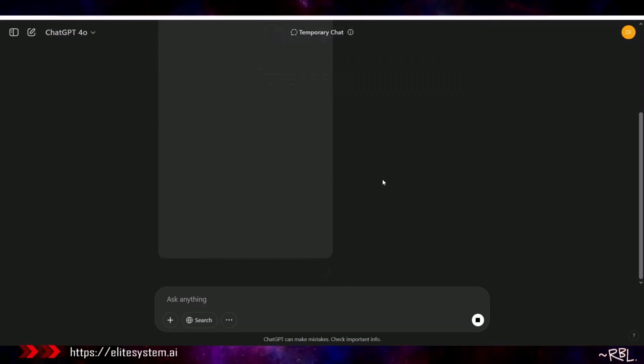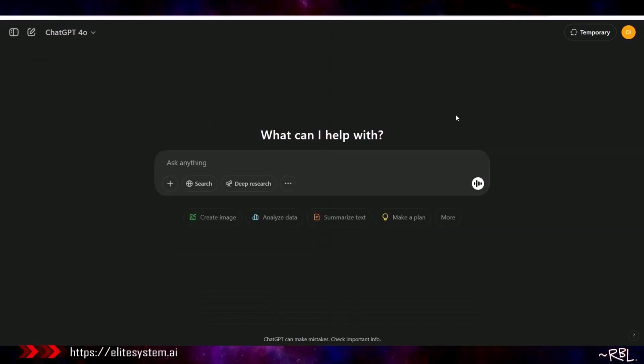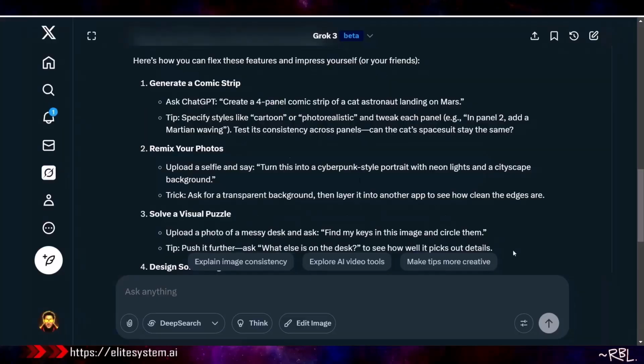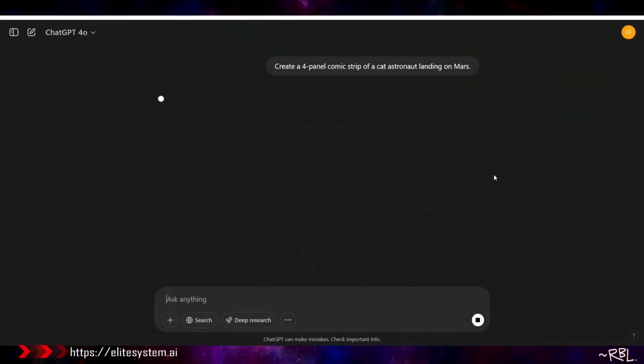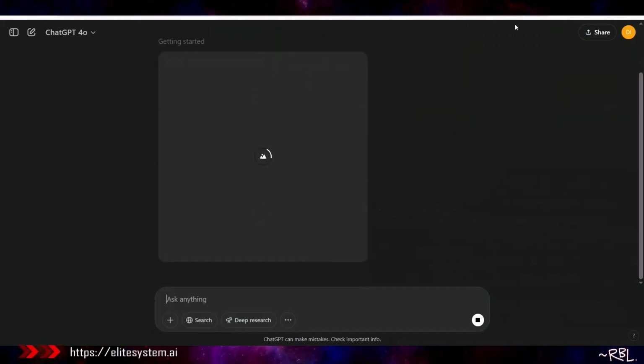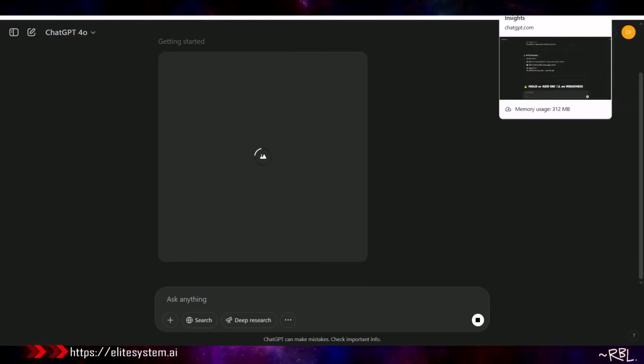It's taking time. What if I just, you know what? Instead of doing a temporary chat, what if I just do it right here? Okay, so we'll go back to this. I'll copy this, create a 4 panel. It's trial and error. Paste it right here, and I'll go back, leave the previous one. So this is not temporary. I want to see if this makes any difference. And for the record, I just want to close this too.